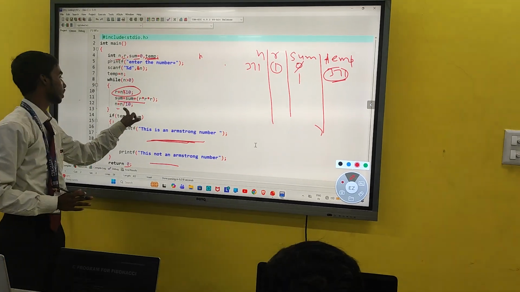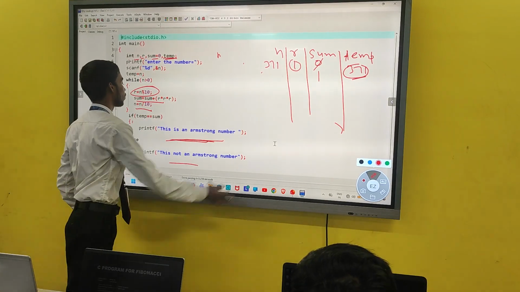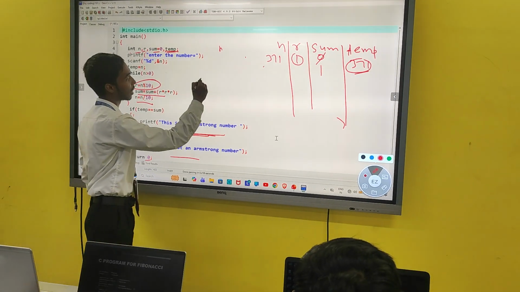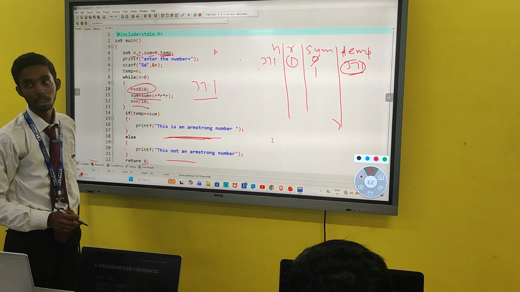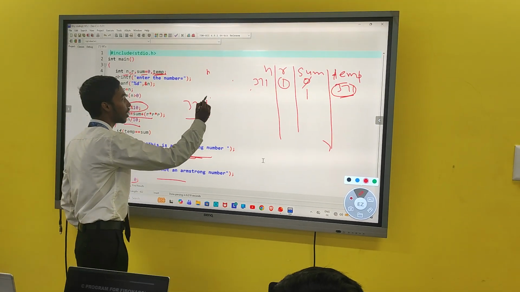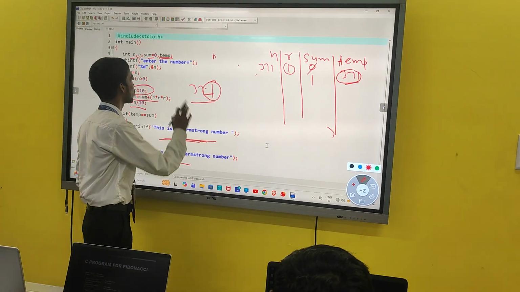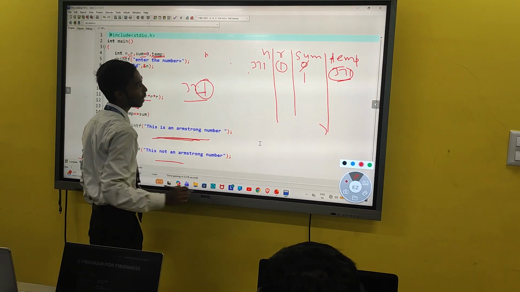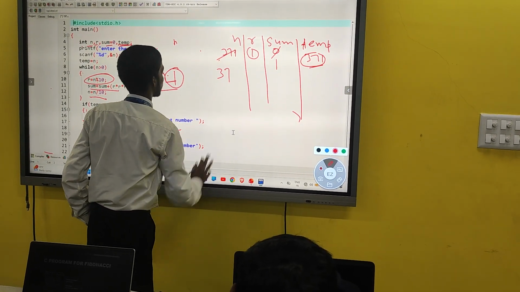Now this will execute. Now what is the value of n? 371. 371 divided by 10 gives 37.1, but we are using int data type, so we will ignore this value. 0.1 will be ignored because we are using int data type. So the value of n is now 37.